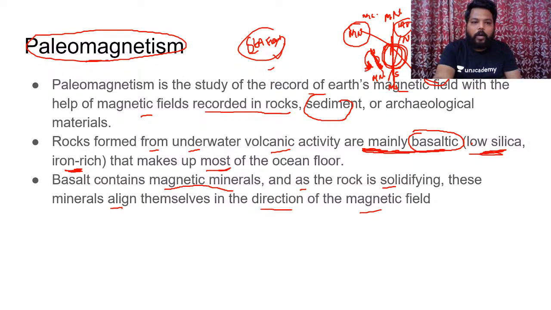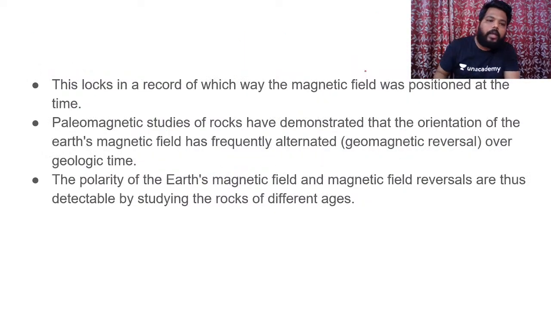concept and plate tectonics. Is paleomagnetism responsible for plate tectonic movements? Absolutely, it's 100% true. If you see the logs in the record of which way the magnetic field was positioned at the time, paleomagnetic studies of rocks have demonstrated that the orientation of the earth's magnetic field has frequently alternated.